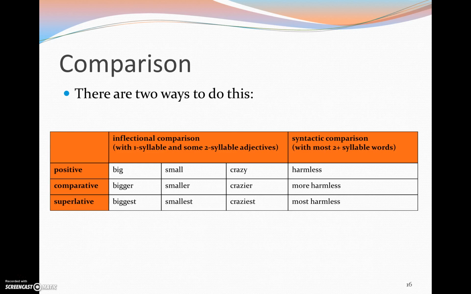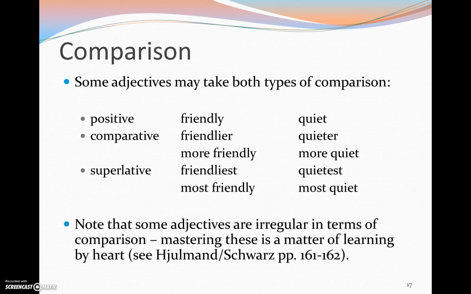So here is a table that shows the 2 different ways that we can form these different comparison forms. We can either use inflections, so big, bigger, biggest. This often occurs with shorter words with 1 or 2 syllables. And we can do it syntactically, where we use more and most. Some adjectives may actually take both types of comparison. And some adjectives are also irregular in terms of how they follow this paradigm. And you may, again, just want to read up on this in your book.